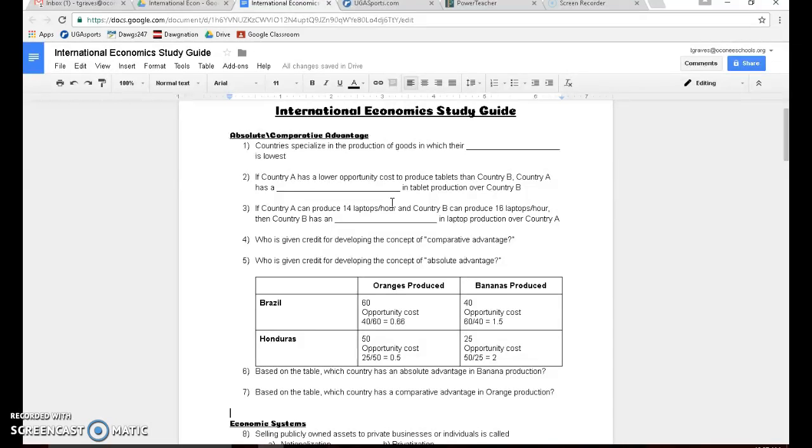Okay, so now let's look at this table down here. This is kind of what you will see on the test, except you won't have these numbers right here where it says opportunity cost. I just put that there so you can see it. You'll just have the raw numbers, the 60, the 40, the 50, the 25.